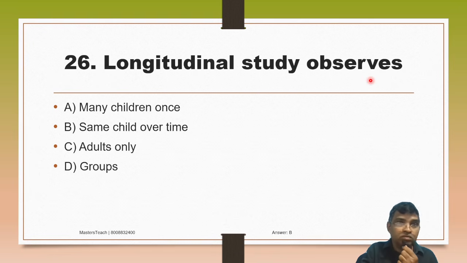Longitudinal study observes. Option A, many children once. B, same child over a time. C, adults only. D, groups. So longitudinal means the child is observed over a period of time, like from first to 10th standard. Each year you have to wait and study the behavior of the student, only one student. So the answer is option B, same child over time. Longitudinal is the same child.